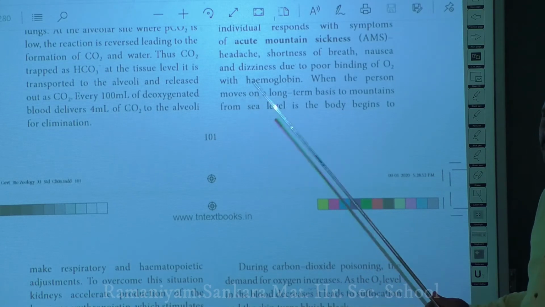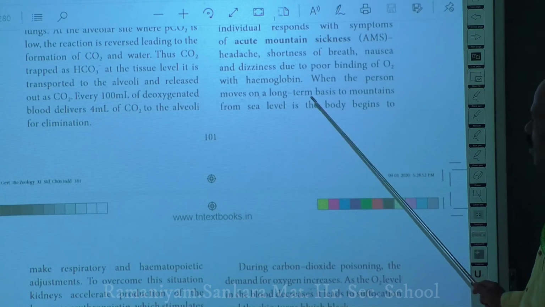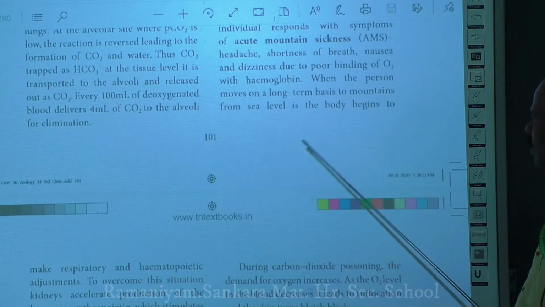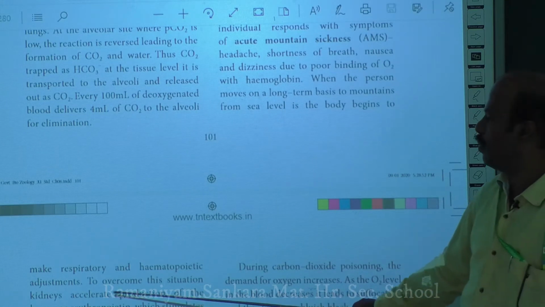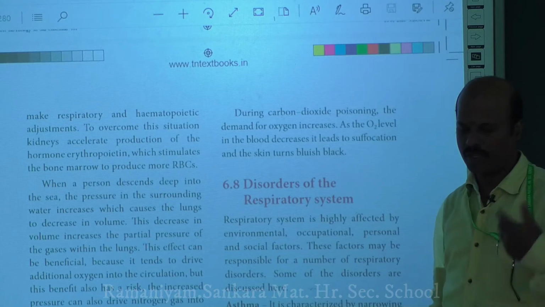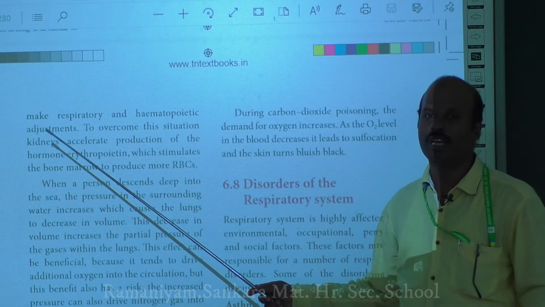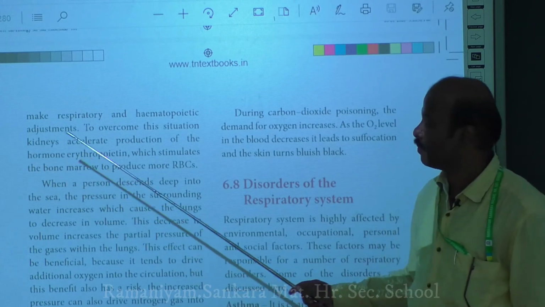What are the modifications, the adaptations? How is he adapting to that particular situation? When a person moves on a long-term basis from sea level to the mountains, the body will begin to make respiratory and hematopoietic adjustments. What are these respiratory and hematopoietic adjustments?